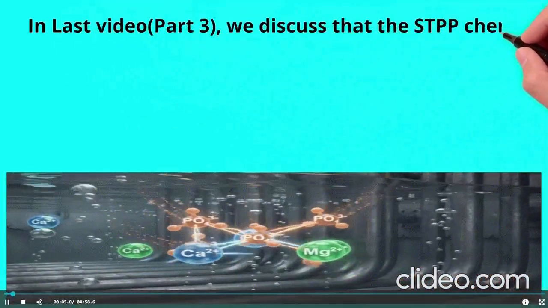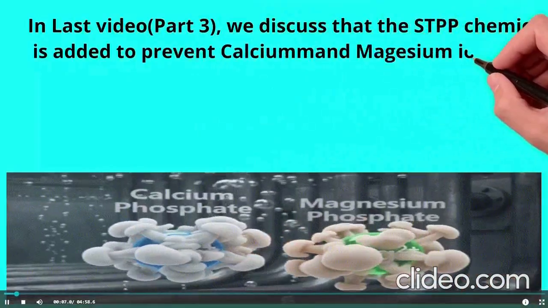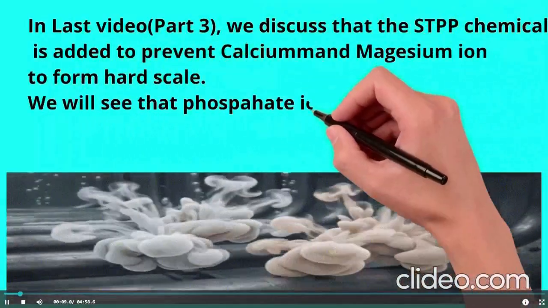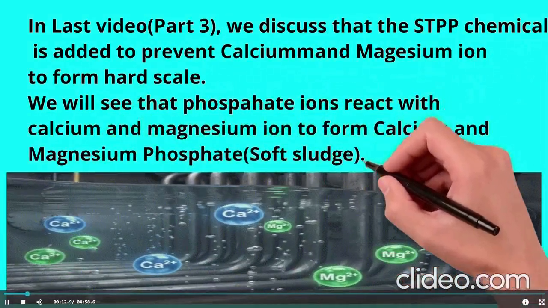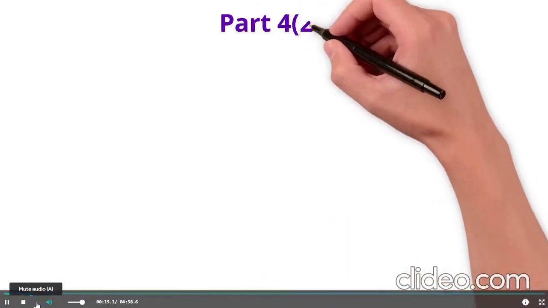In the last part, we discussed that STPP chemical reacts with the calcium and magnesium ions to form the soft sludge of calcium phosphate and magnesium phosphate. So, audience, in the last animation you saw how calcium and magnesium ions react with the phosphate ions to convert into calcium phosphate and magnesium phosphate, which is the soft sludge.